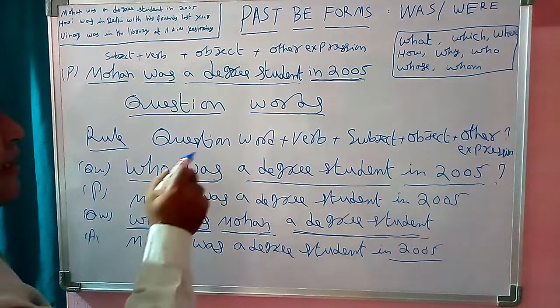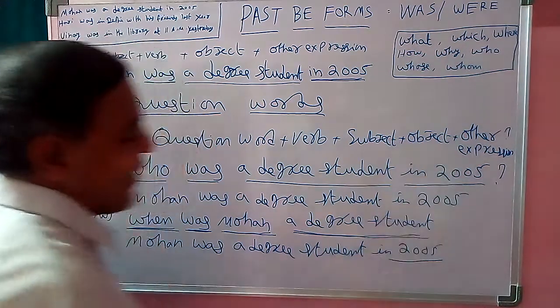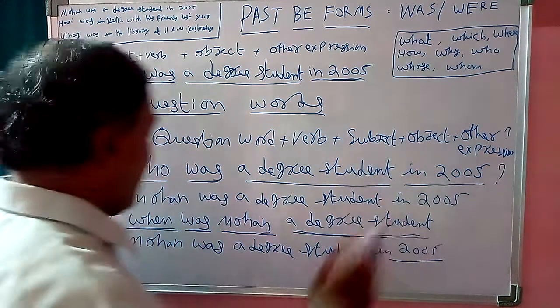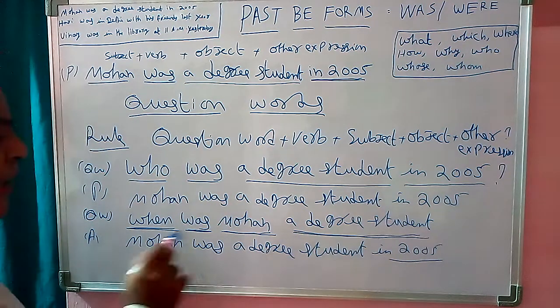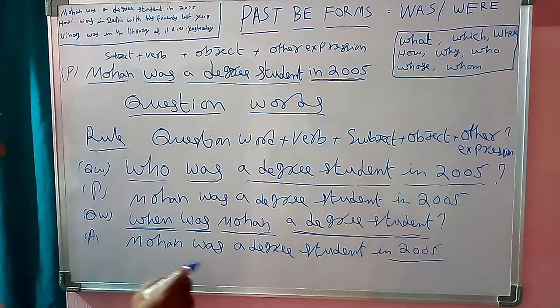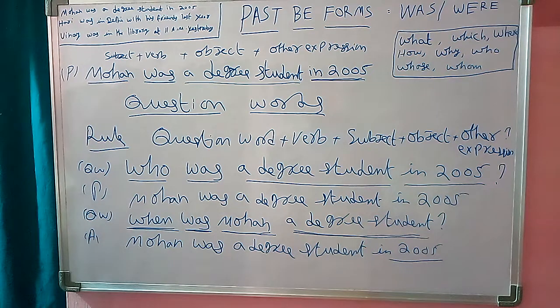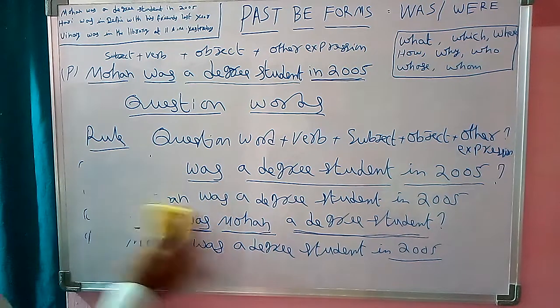The question word rule is question word, verb, subject, object, other expression. So who was a degree student in 2005? Mohan was a degree student in 2005. When was Mohan a degree student? Mohan was a degree student in 2005. So like that we form questions. Now I am going to write another example.